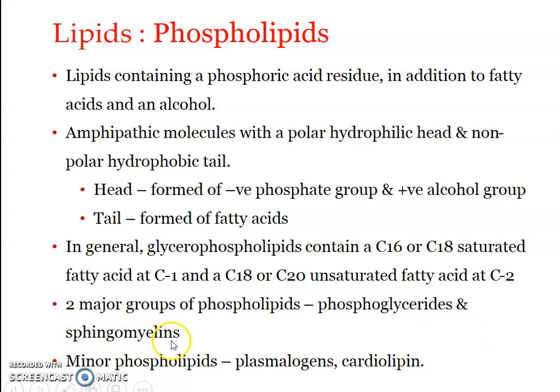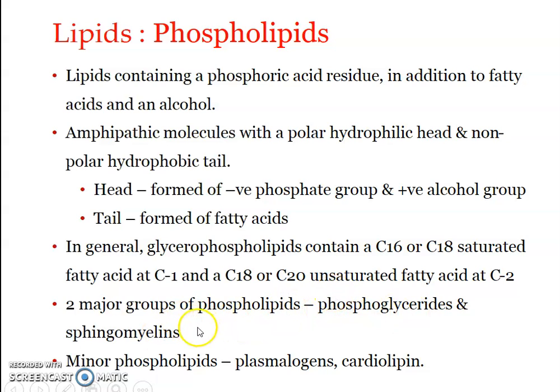Sphingomyelins are those phospholipids with sphingenin instead of glycerol, otherwise known as sphingosin. Sphingomyelin contains sphingosin as the alcohol, fatty acid, and phosphate group.